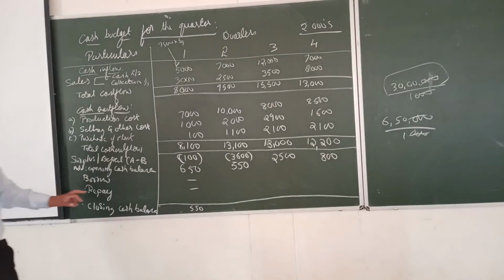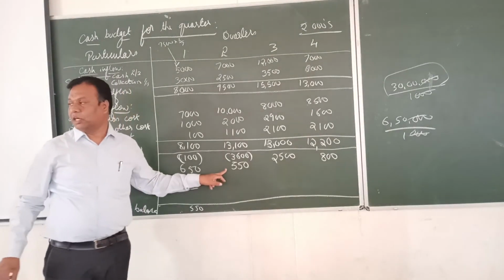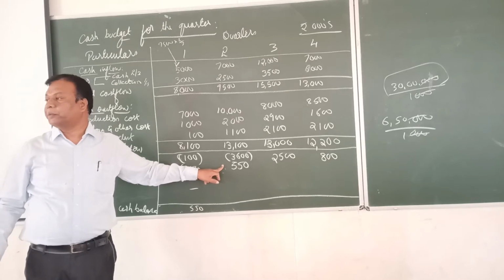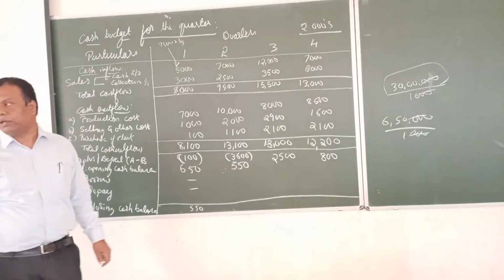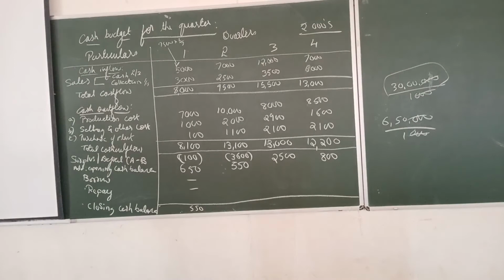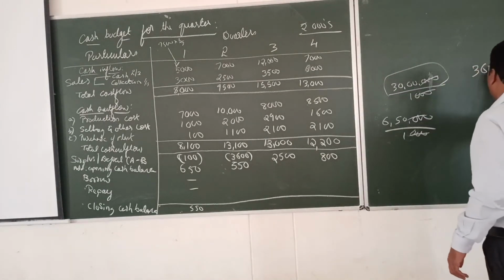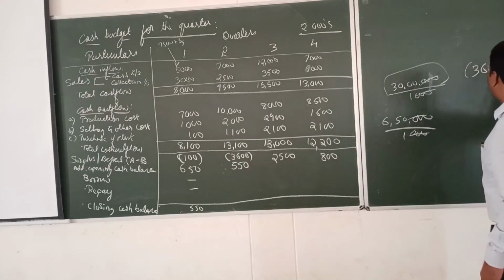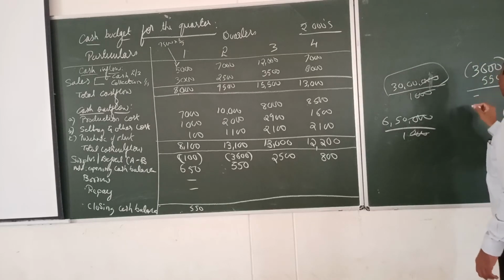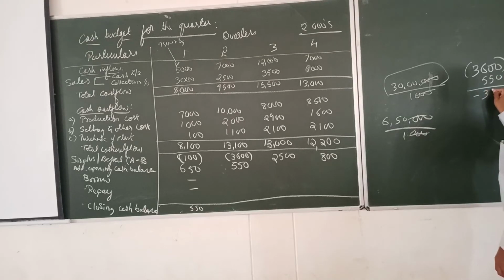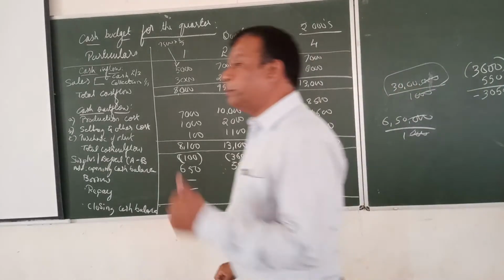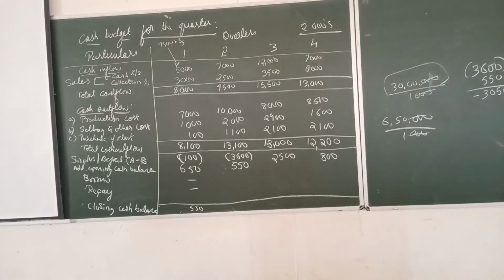Next, 550 is the surplus we have, sorry, the opening cash balance. But the deficit, how much do we have? 3,600. What is the total deficit we have? 550, 3,600. So we have 3,600, out of that 550. What is the negative? How much will we have? 3,000. This is the negative balance we have. But how much minimum balance should we have? 500 minimum we should have.